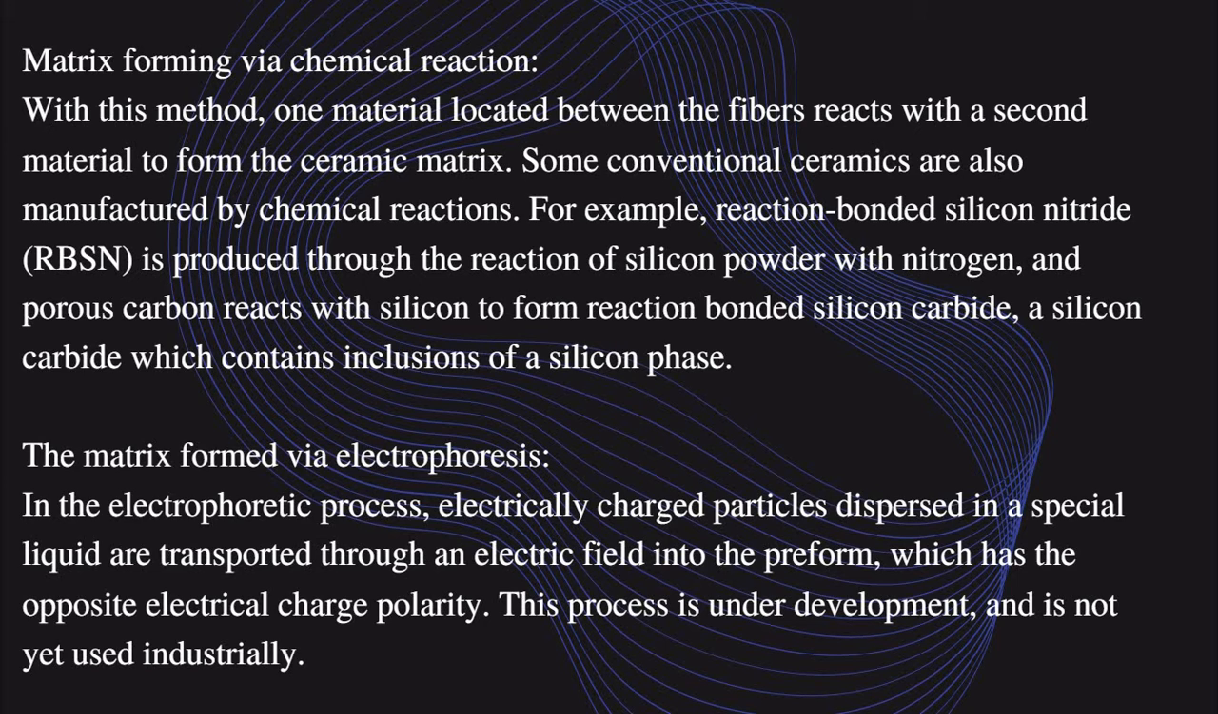Some conventional ceramics are also made with this chemical reaction method. For example, reaction bonded silicon nitride is produced through the reaction of silicon powder with nitrogen. So we make a silicon nitride composite using this reaction bonded method. Applying heat and chemical substance, they combine with each other, and porous carbon reacts with silicon to form reaction bonded silicon carbide, a silicon carbide which contains inclusions of silicon phase.